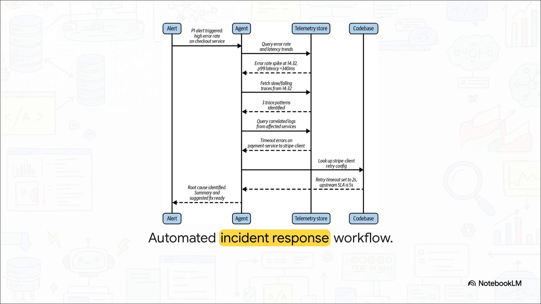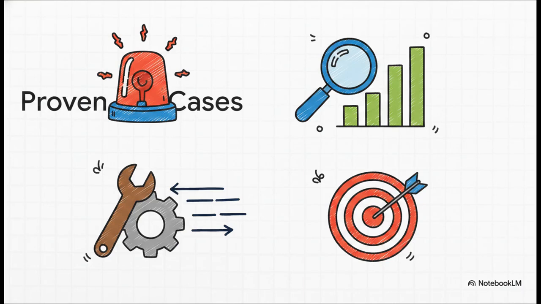Through that, it discovers timeout errors on the payment service attempting to reach the Stripe client. Finally, it actually looks up the retry configuration in your codebase, realizes the timeout is set way too aggressively at 2 seconds against a 5-second upstream SLA, and prepares a root cause summary with a suggested fix. You guys, it does all of this before an engineer has even opened their laptop. And that automated workflow, that's just one example. The proven use cases for observability agents today broadly fall into 4 main buckets: incident response, explaining errors and patterns in telemetry data, improving your code's instrumentation quality, and drafting service-level objectives, or SLOs, which, let's be honest, is something we all know is important, but nobody actually likes doing.